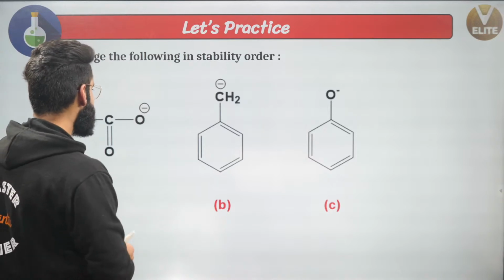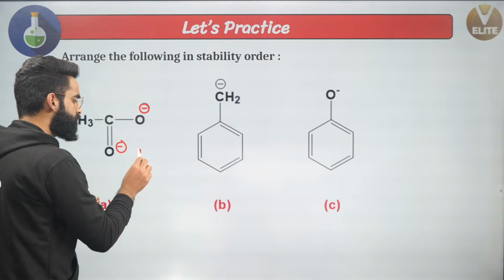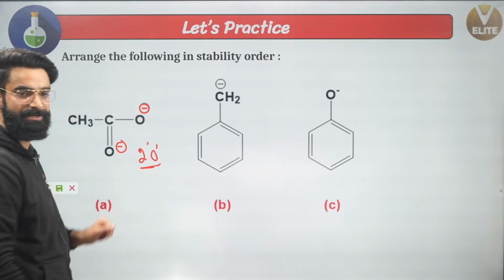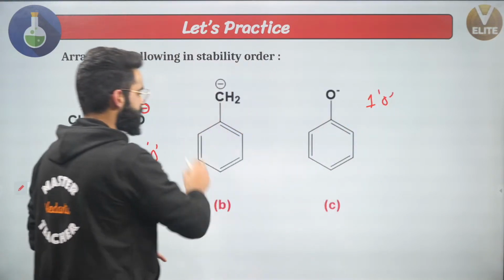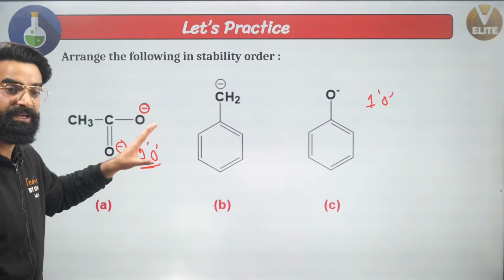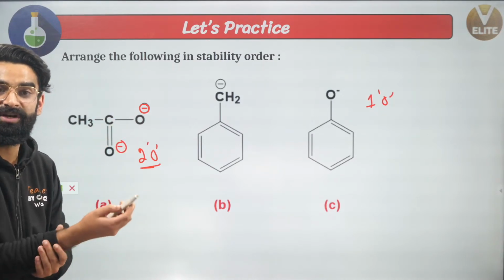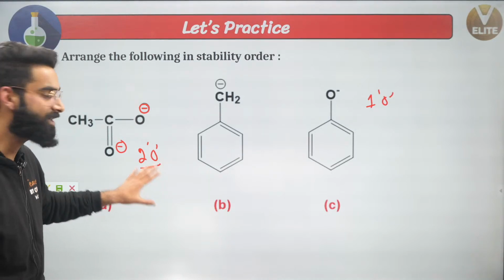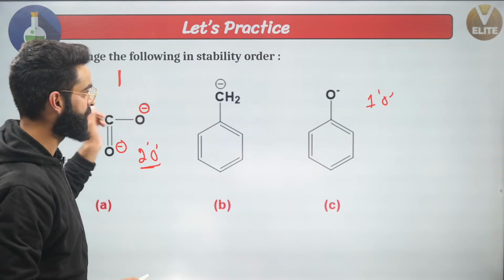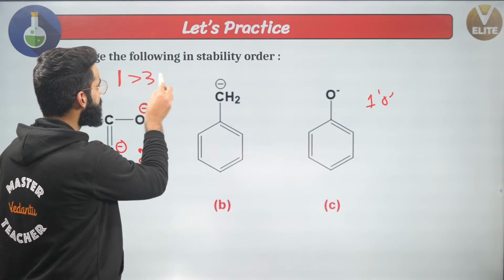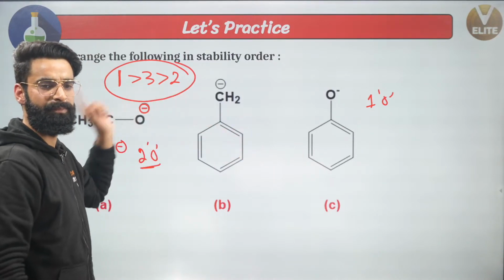Exactly, guys. See, right here, the negative charge is either going to be on this one or on this one. So we have 2 oxygens with negative charge carrying capacity right here. Right here we have 1 oxygen with negative charge carrying capacity. Right here, no oxygen with negative charge carrying capacity. So I'll be giving preference to the one where there are more oxygen atoms with negative charge carrying capacity. So the first one is going to be maximum stable, followed by the third one, then the second one. So the order is A, then C, then B.